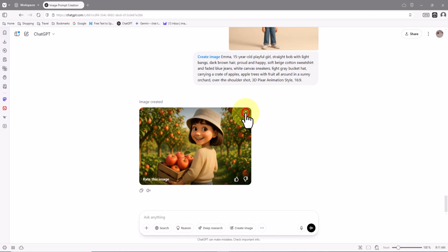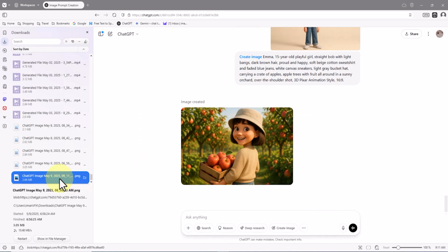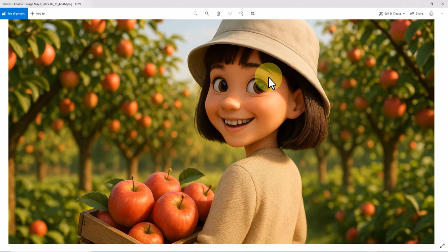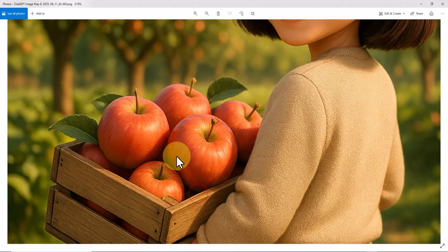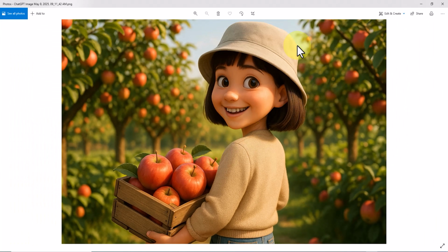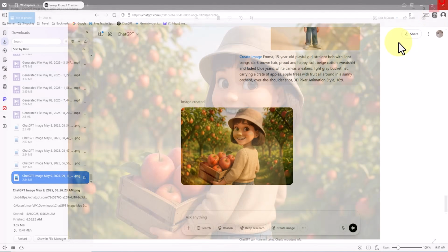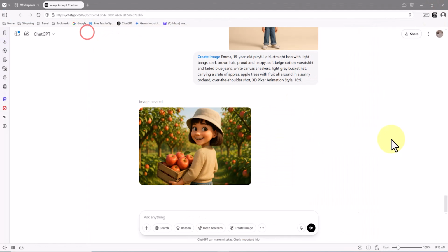And now the image is ready. And just look at that, this time, our character, with the same familiar style, is carrying a basket filled with red and golden apples, smiling warmly and confidently at the camera. Another lovely, detailed moment showing the consistent and seamless presence of this character throughout our storyline.